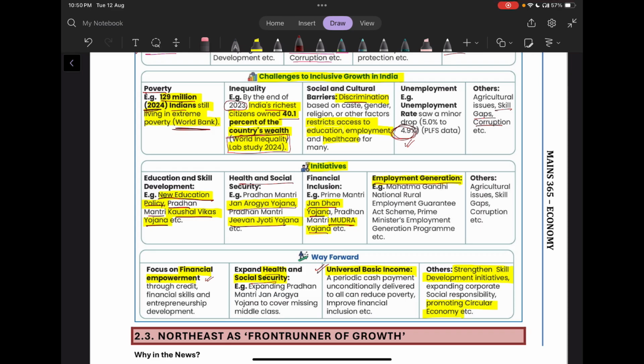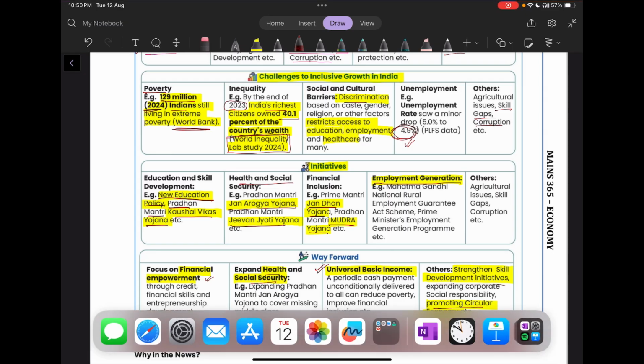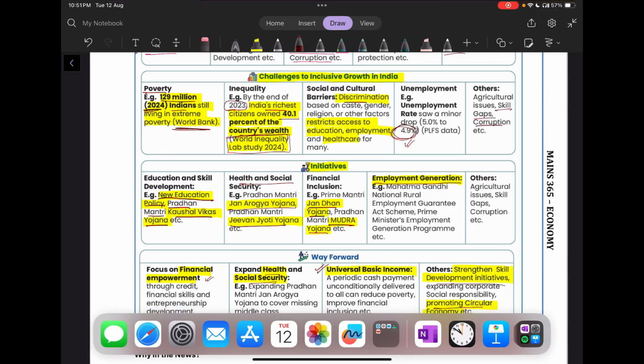Then other measures we can take is we can promote circular economy. We can strengthen the skill development initiatives. So basically, these are some points which you can write in the way forward on any of the questions which come relating to inclusive growth.